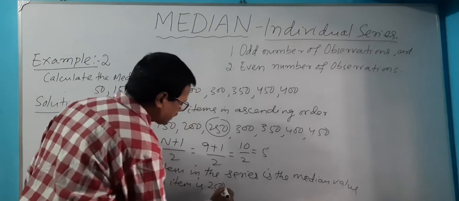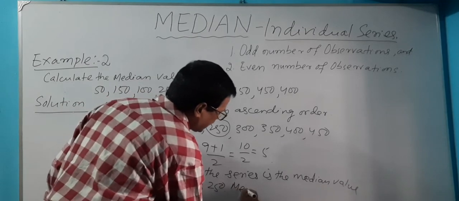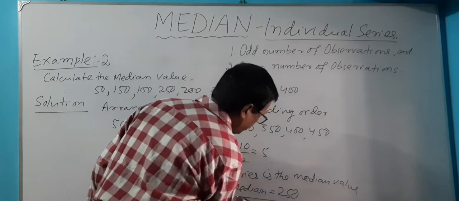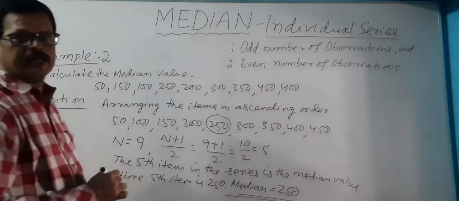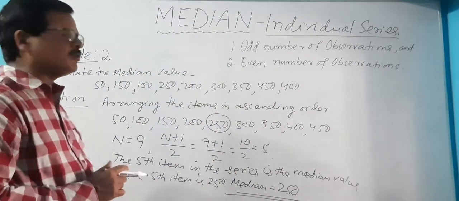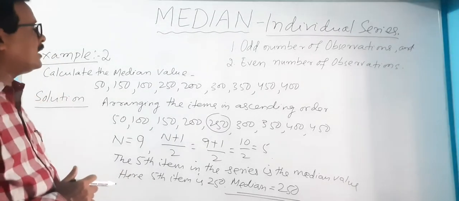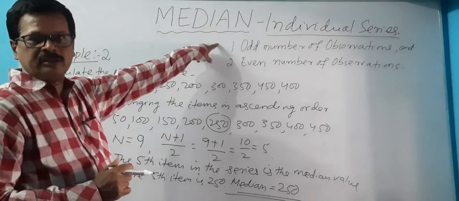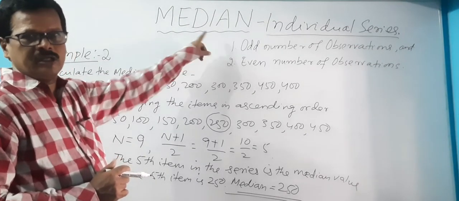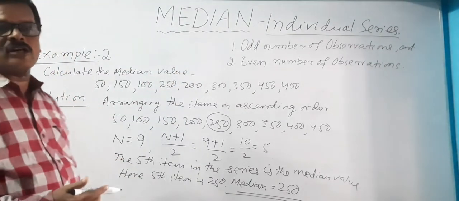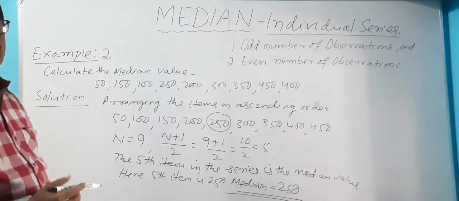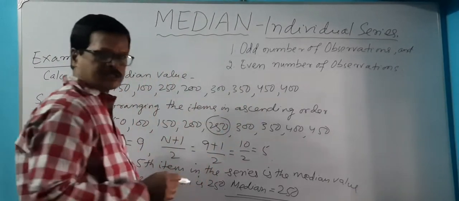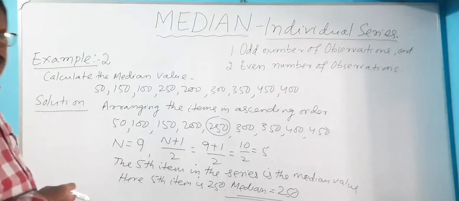So median value is equal to 250. This is how we calculate median value in case of individual series where there is an odd number of observations. Now next we will discuss how to calculate median value in case of an even number of observations. Note it down first.